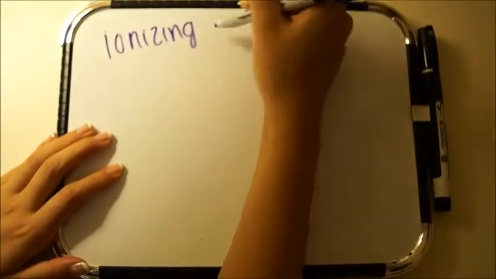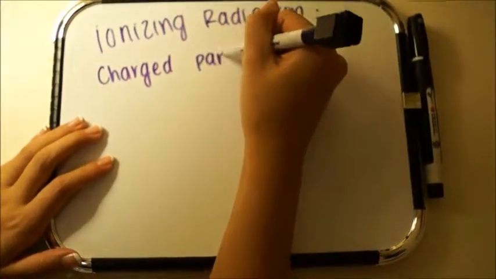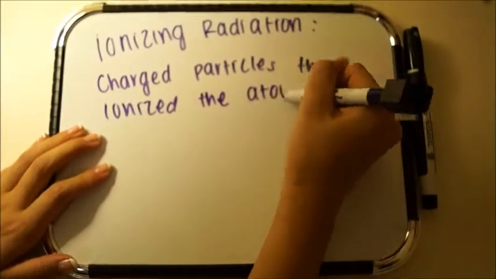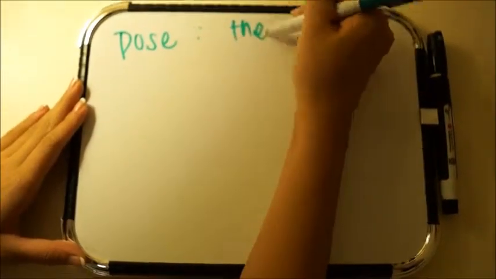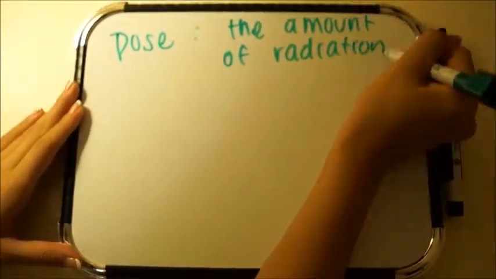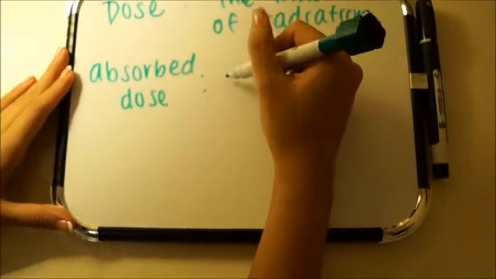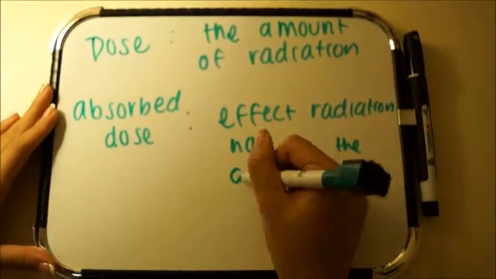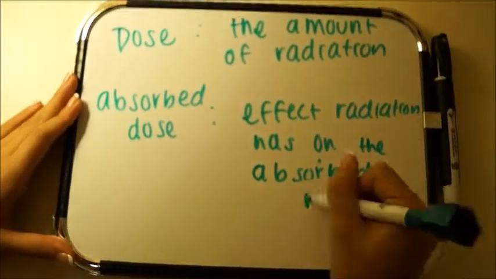Ionizing radiation is charged particles that ionize atoms or molecules as they pass through. It can cause damage to biological tissue. Absorbed dose is the amount of radiation absorbed by the material. Rad is a measure of the energy deposited per unit mass of the material. The proper SI unit is the gray.